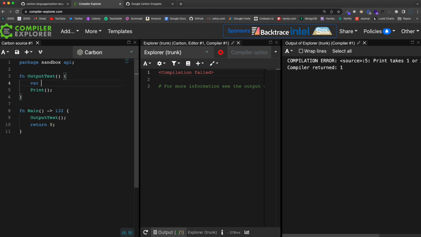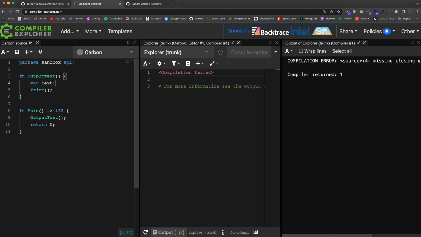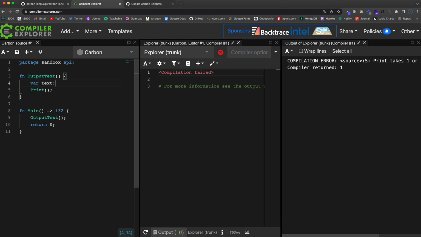But we'll say var and then whatever we want to name it, and again, it's recommended that we use snake case here. So if I had two words like text hello, I would do it like that. So let's say text. Now again, this is a statically typed language, so we have to say what type of data is going to be in this variable.